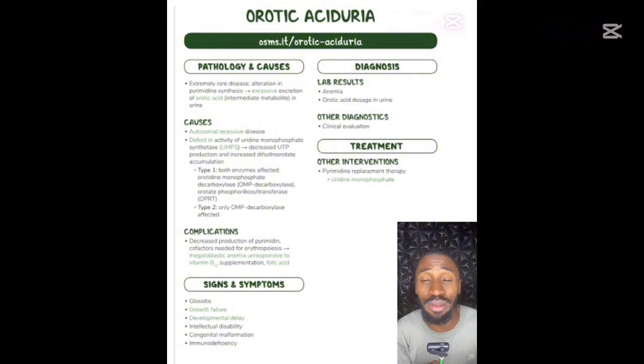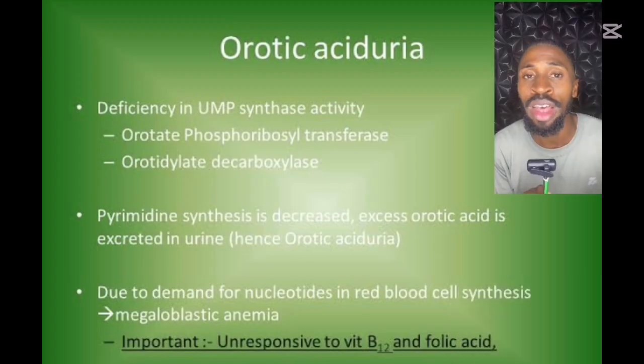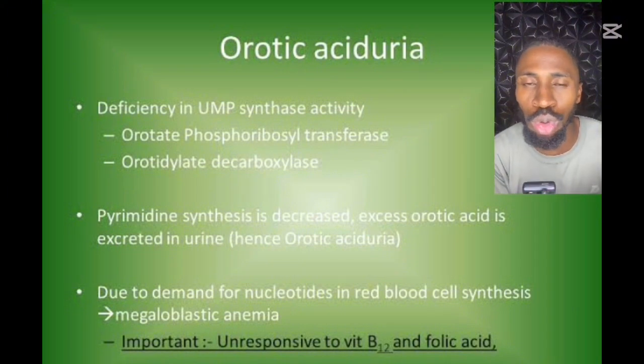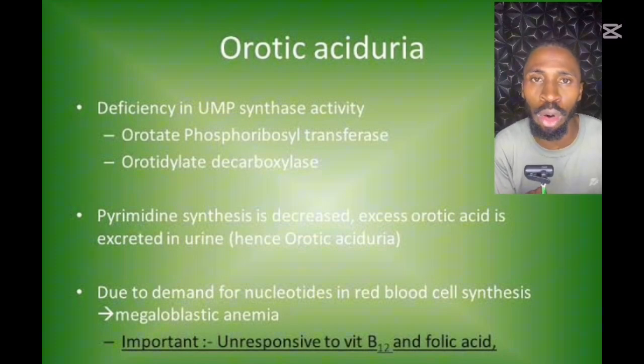At the same time, there will be severe anemia, usually megaloblastic anemia. So there will be megaloblastic anemia here. Why? Because there is absence of folate. Folate is important in the reaction from dUMP to dTMP. So there will not be folate, and megaloblastic anemia will happen.